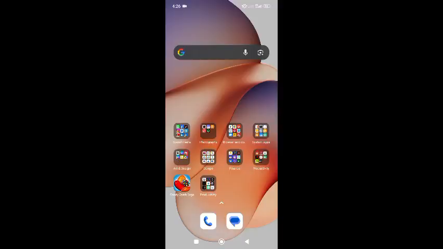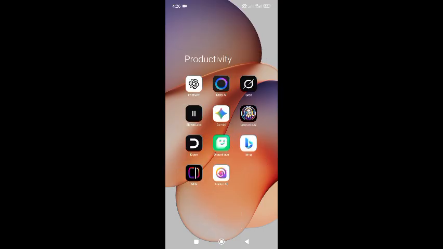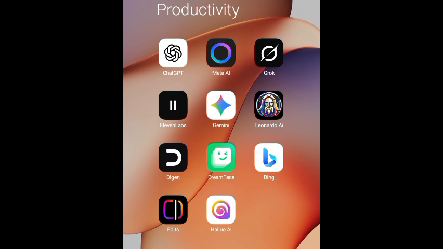Alright everyone, so I'll be showing you how to achieve everything that I did at the beginning of the video using just my smartphone. I use Grok AI, ChatGPT, CapCut, and then Meta AI. In my last video, I showed you how to use Meta AI. Today we're still going to be using Meta AI, but the main focus is not on Meta AI but on Grok. Now let's get started.